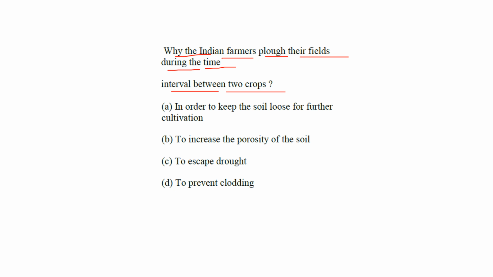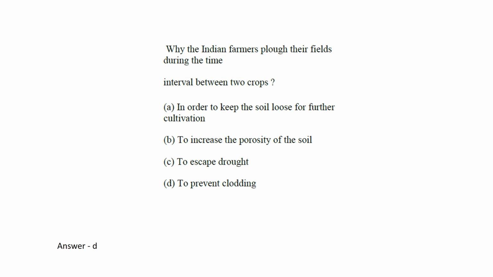Anyway, why do Indian farmers plow their fields during the time interval between two crops? The options are: in order to keep soil loose for further cultivation, to increase porosity of the soil, to escape drought, to prevent clouding. Again, you can answer this question. It is actually D, to prevent clouding.